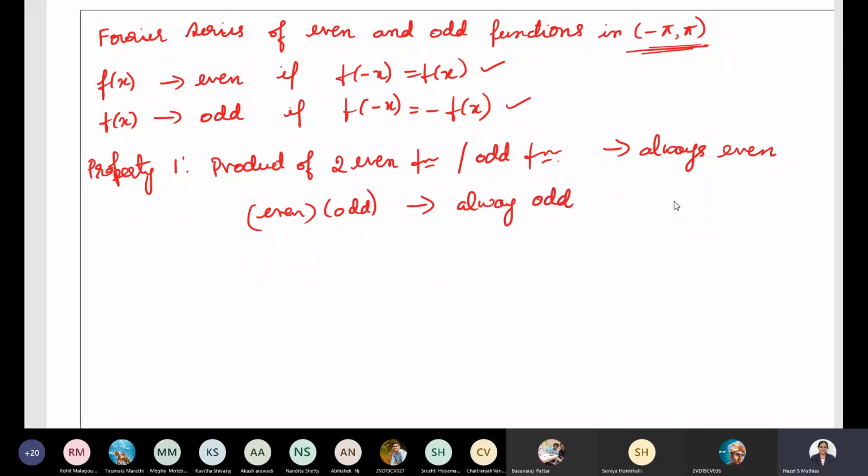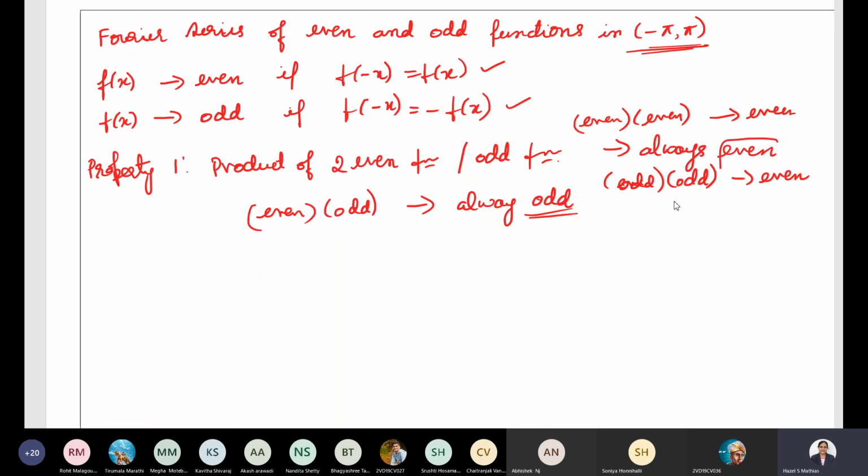Okay, product of two even functions, that means even into even is always even. Then odd into odd, it is always even. But even into odd is always odd. Okay, remember this property. Product of two even functions and product of two odd functions is always even. Product of one even and one odd function is always odd. This is the first property.